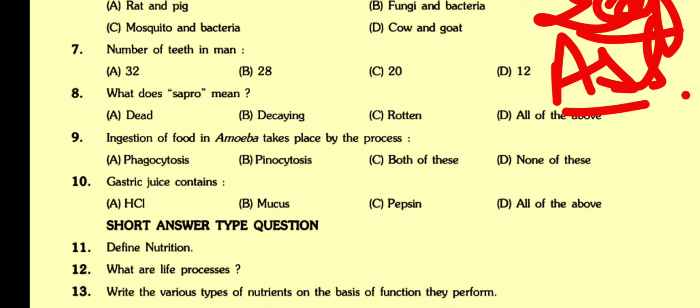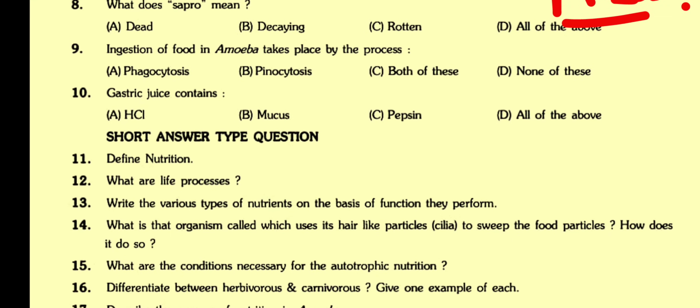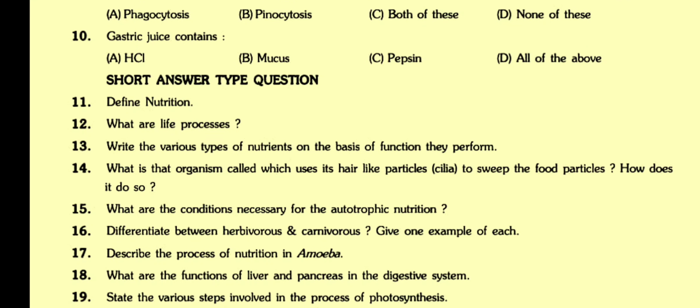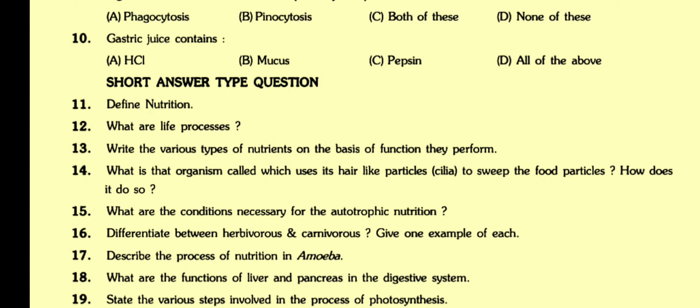Short Answer Type Questions. 11. Define nutrition. 12. What are life processes? 13. Write the various types of nutrients on the basis of function they perform. D. None of the above. D. Autotrophic. D. All of the above. D. None of these. D. All of the above.